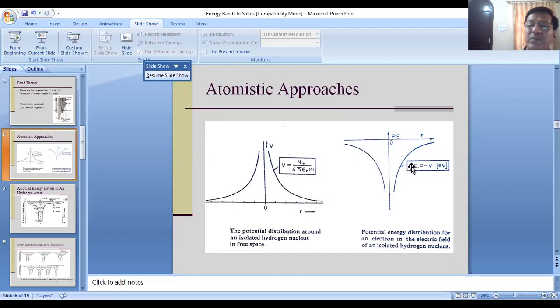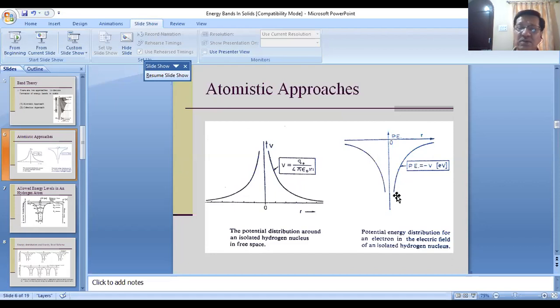So I can write the potential energy as minus V, calibrated in terms of electron volt. So this is the potential energy distribution of a single electron in an isolated hydrogen atom.